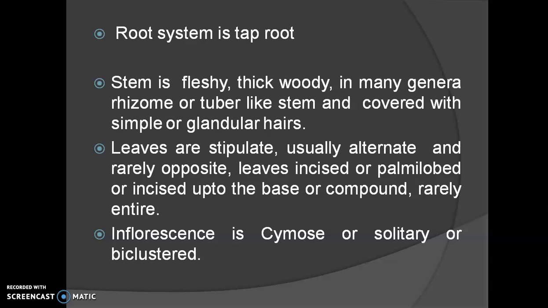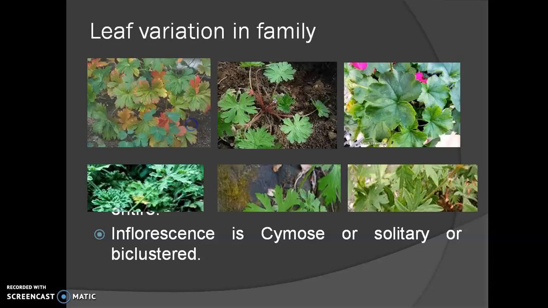The leaves are incised or palmately lobed or compound, and very rarely they show entire leaves. About the inflorescence of this family, the inflorescence is either cymose, solitary or biclustered type.